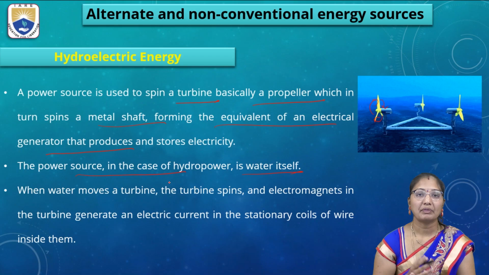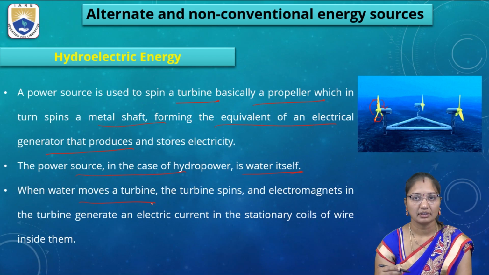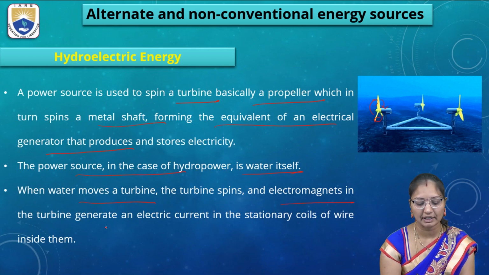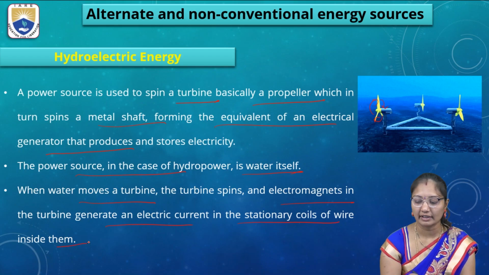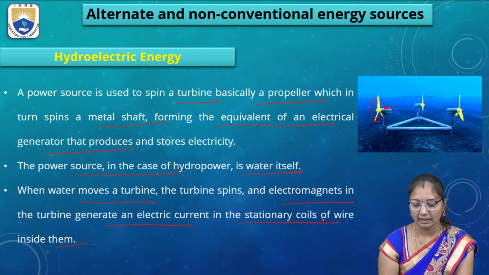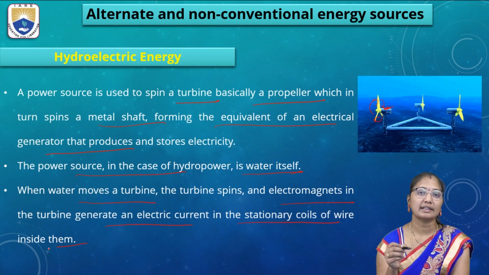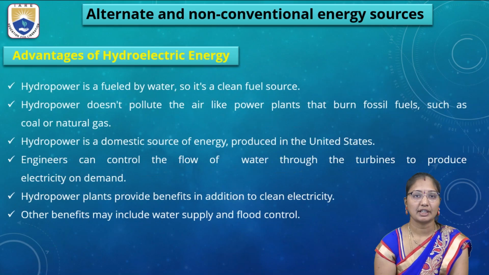So for hydropower, what do we need? The power source is the water. When water moves a turbine, the turbine spins, and electromagnets in the turbine generate an electric current inside the stationary coils of wire. When it turns, it gives the electricity generation.